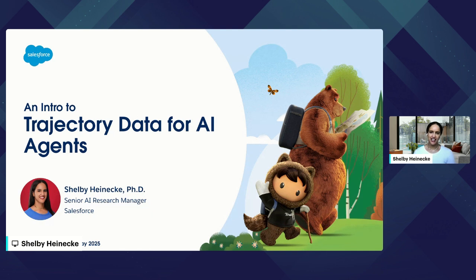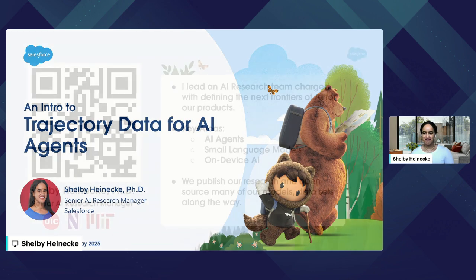It's called trajectory data. Not sure if you've heard of this, but trajectory data is something my team at Salesforce spends a ton of time on. We spend so much time synthetically generating this specific type of data so that we can build really strong, really capable, really fast agents. So, yeah, let's just dive in.